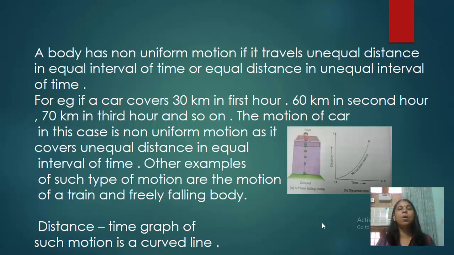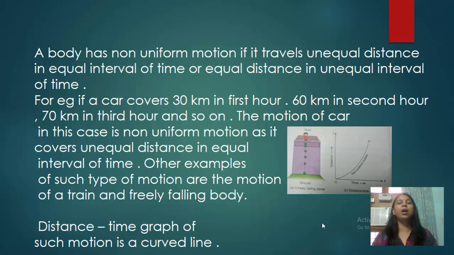Now coming to non-uniform motion. A body has non-uniform motion if it travels unequal distance in equal intervals of time, or equal distance in unequal intervals of time. That is, if in every equal interval of time, means 1 hour, it is covering unequal distance, or equal distance, means it is moving 30 kilometers in different intervals of time, the intervals of time being unequal, then in both cases this is known as non-uniform motion.